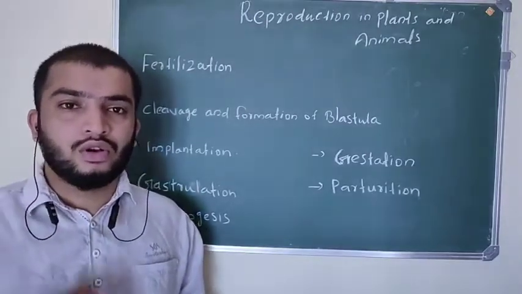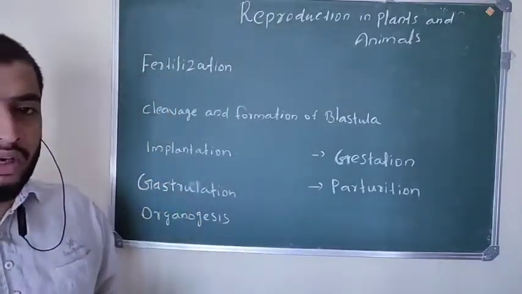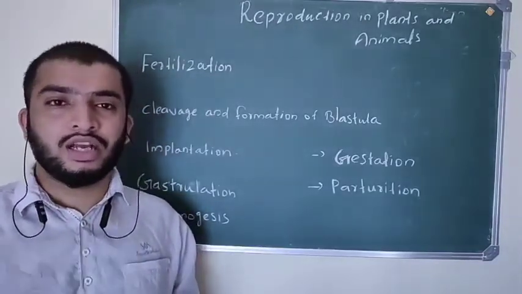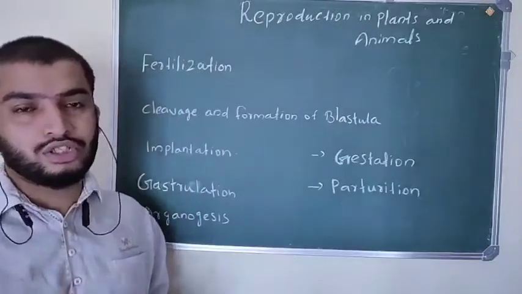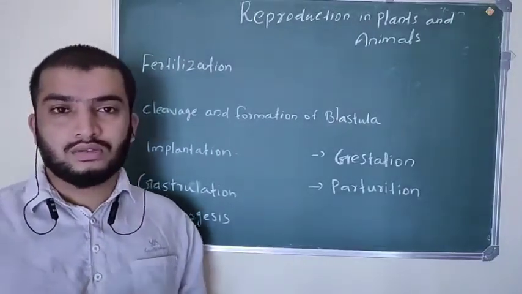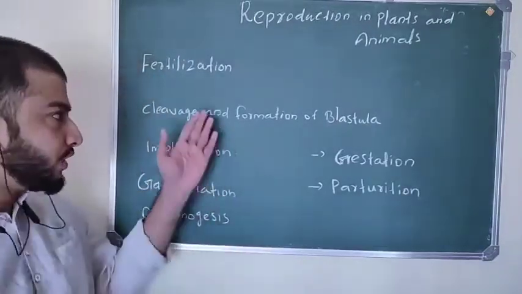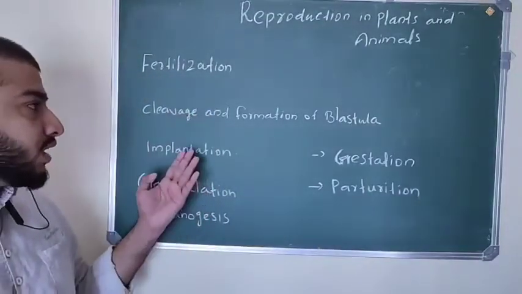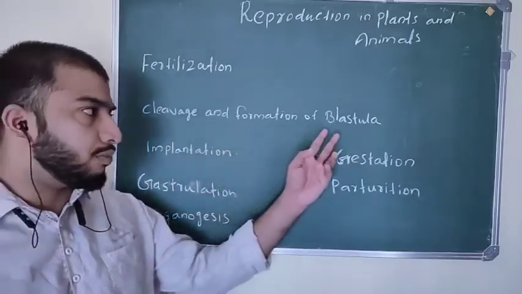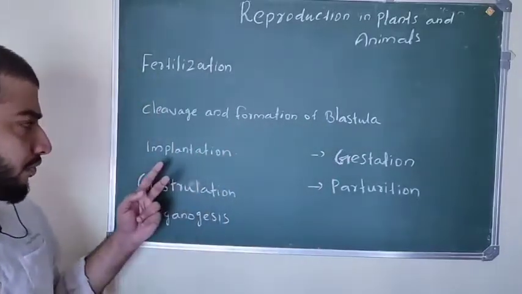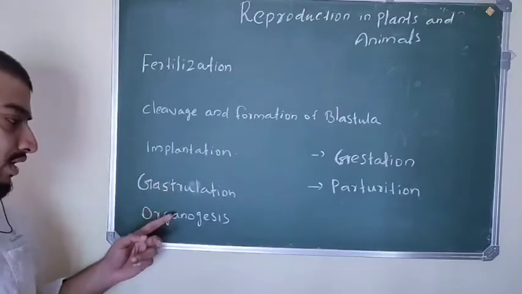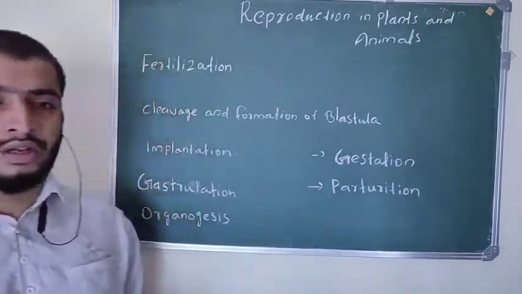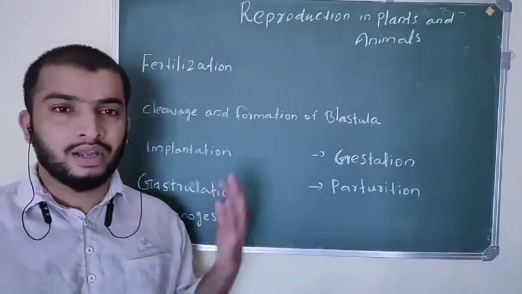So today we are going to begin the different stages of development of the fetus. It starts from fertilization to parturition. So let's discuss one by one. You have to know all these terms in today's class: what is fertilization, what is formation of blastula, what is meant by implantation, gastrulation, organogenesis, gestation and parturition. I will discuss each term briefly.